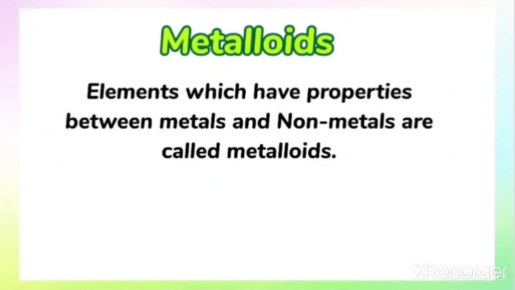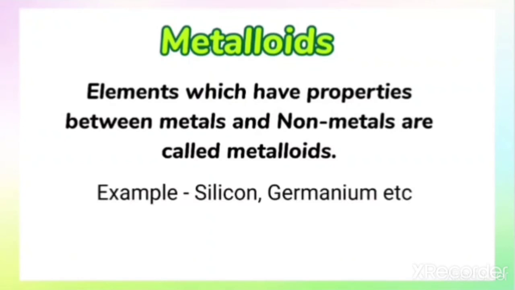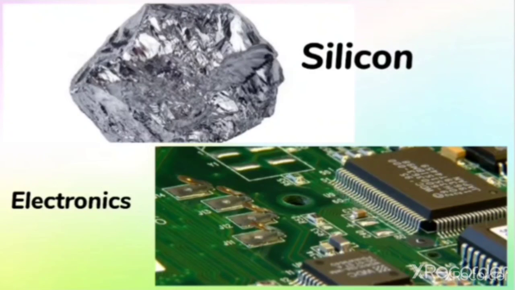An example is important here. We can take examples like silicon and germanium. These are the most common examples of metalloids, and there are further examples also. Silicon plays a very important role in electronics. You will learn in detail about the uses of these elements in higher classes. So that is all about this video. Have a nice day.